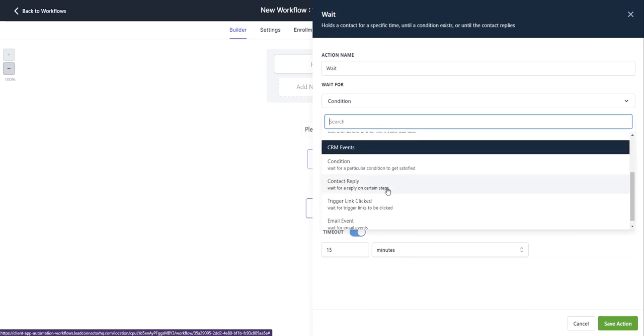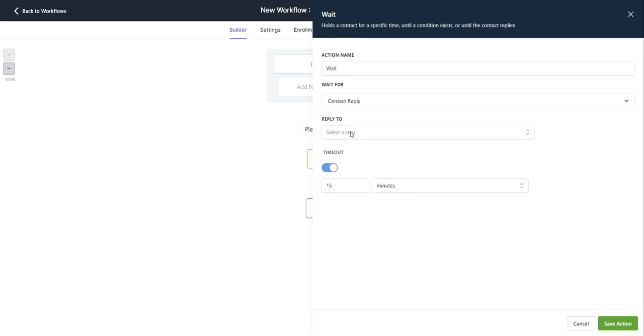Next, we have contact reply. So here you can wait for a reply on certain steps. So if you're waiting for a reply, you can put in the step. So I have SMS and email, so that would appear here. And then your timeout, again, you can select a time and then choose days, hours, or minutes.